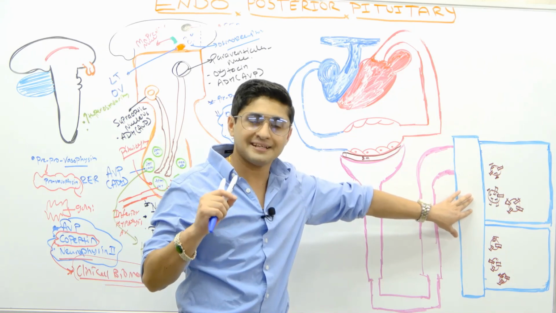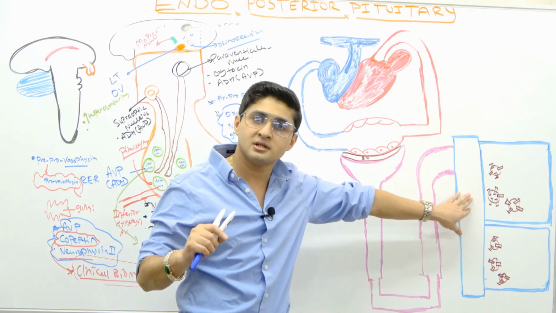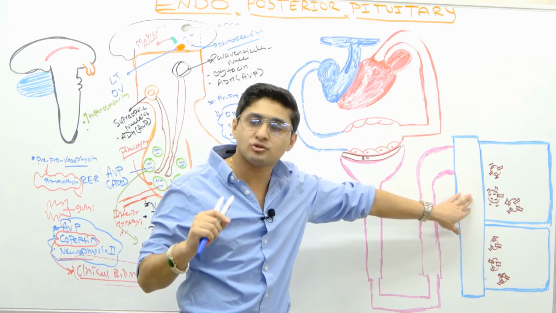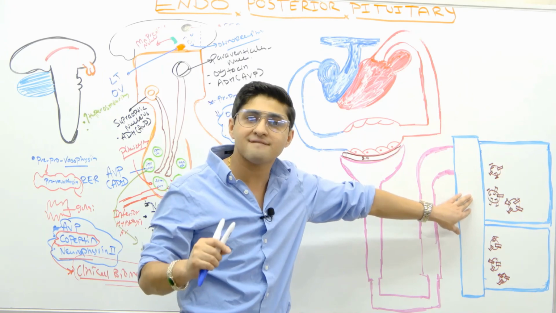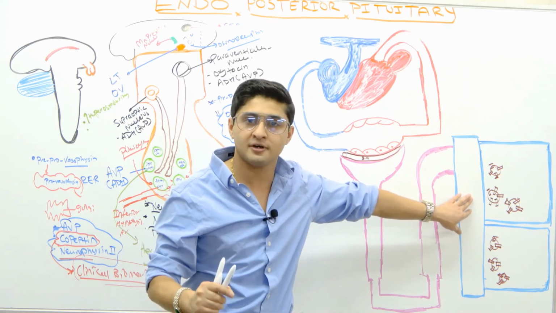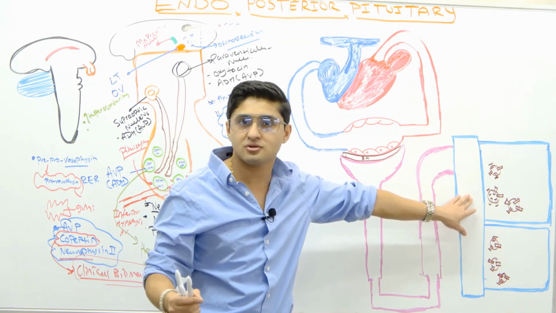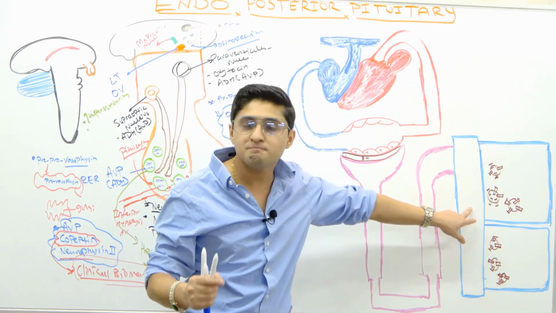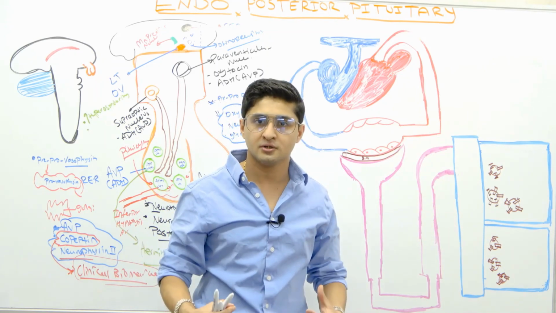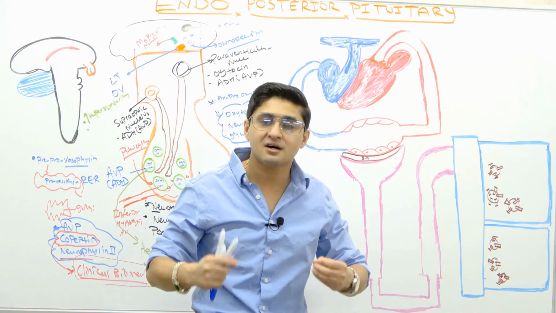If there's no ADH, you would be excreting about 24 liters of water in a day. That's a lot of water, okay? So basically without ADH, you would be dead. That's what I'm trying to say here. So it's really important that ADH reabsorbs the water. That's one of the main functions of ADH. It maintains the osmolarity.